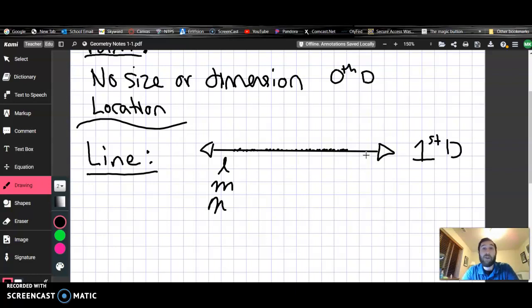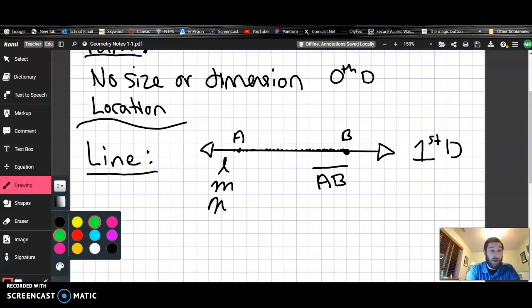When we want to name a line, all we do is emphasize the points that are already there. Let's call this point that I drew earlier point A, and this point over here point B. If I wanted to talk about this line, I could use L, M, and N, or I could talk about line AB. I'll use green here to help illustrate it.